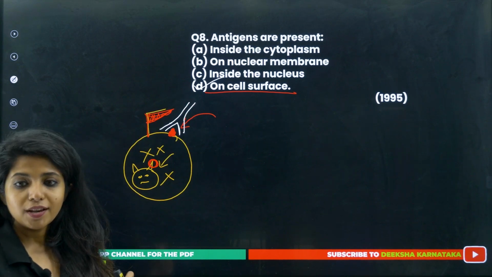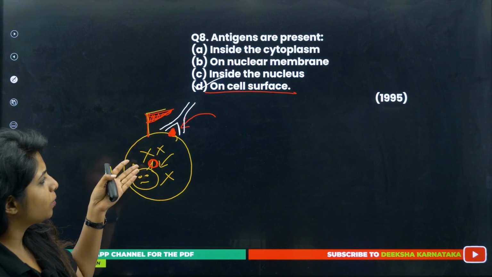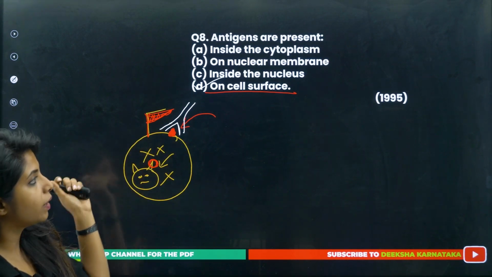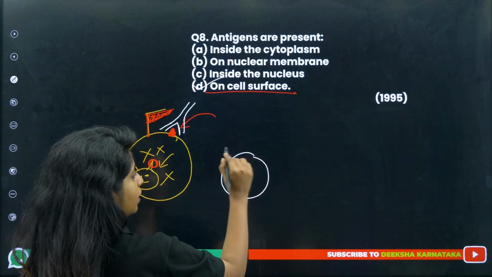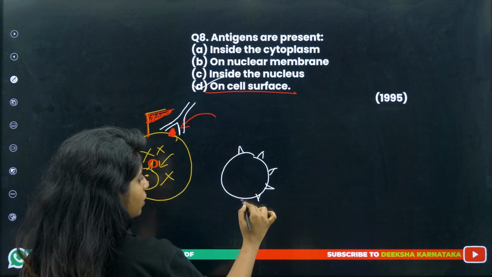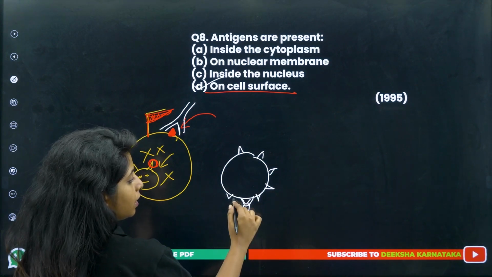Okay, so they are present on the cell surface, not anywhere else. Inside the cytoplasm there is no need of it. This is just like a marker that is being shown by our cells itself, and other cells will also have it. All the cells will be having certain proteins like this, which makes them very unique, very different, and this is sensed by our body's antibody as well.